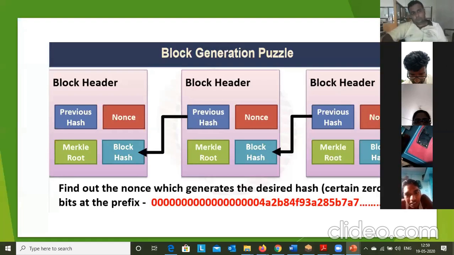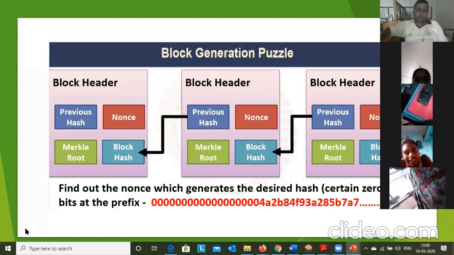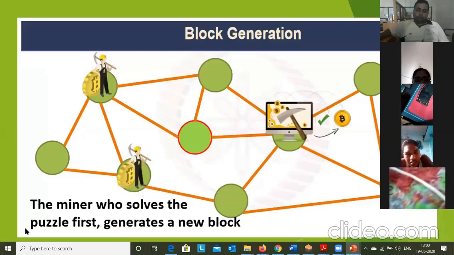Now the miner, in order to find the solution, has to spend so much hardware or computing resources to guess this value. At what nonce value the difficulty target will be solved is unknown. So that is done by the miners using computing resources. Now you can see the block generation. There may be a number of miners in the blockchain network.